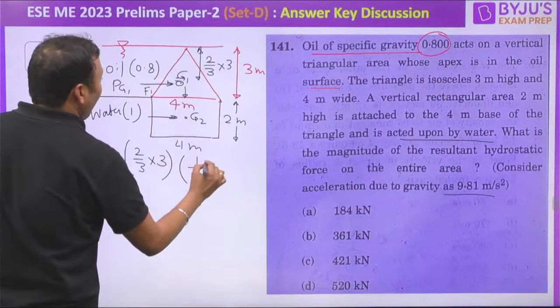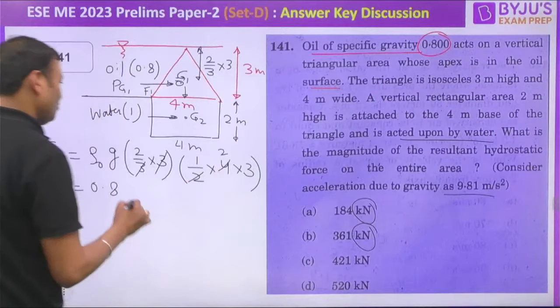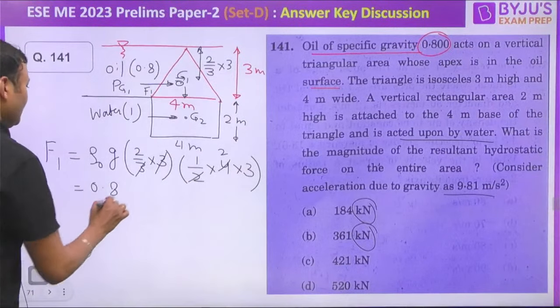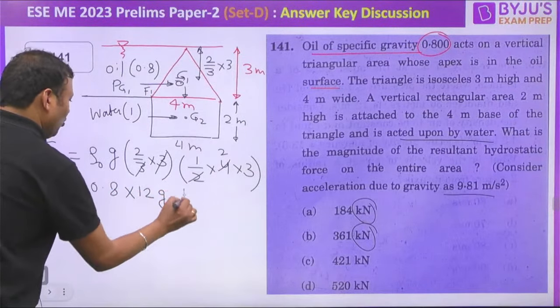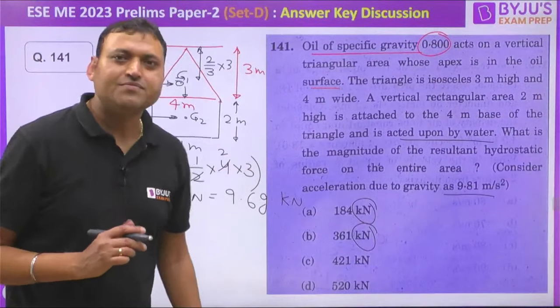If the options are in kilonewton, let us find out the value in kilonewton only. What is the density of oil? 800. So if we write 0.8, this 3 gets cancelled out, this 2 becomes 2 into 3 is 6, into 12, so into 12 g kilonewton. So it will be 9.6 g kilonewton, isn't it? The value of F1 is equal to 9.6 g kilonewton.